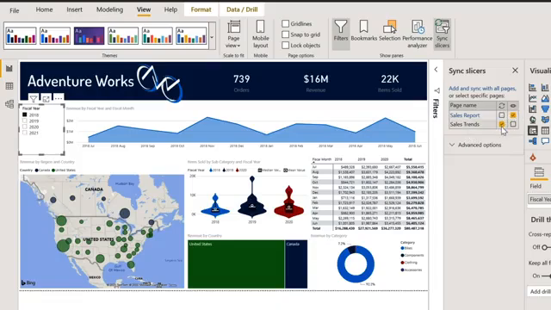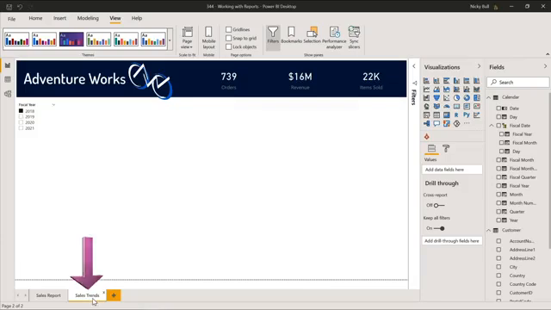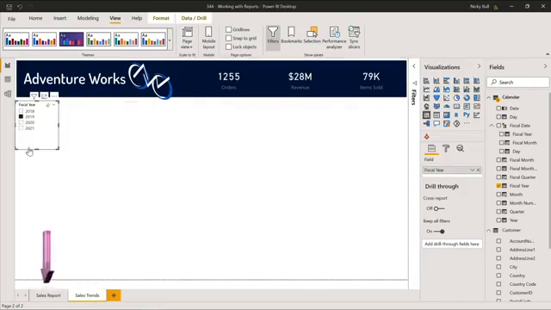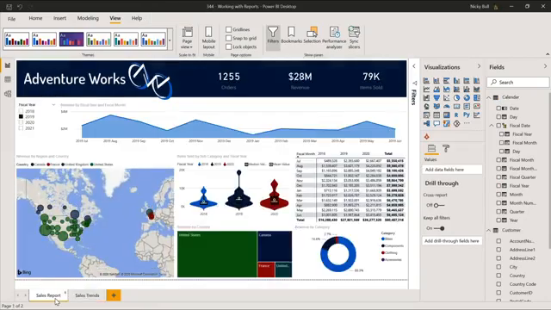Now, it does actually add the slicer, but you can choose whether you want it to be visible or not. I do want it to be visible, so I'm going to tick that, and I'm going to tick Sales Report as well, so it synchronizes both ways. I'm going to close my Sync Slicers panel now, and if you come to Sales Trends, you'll see a slicer has been added, and it has filtered the report. If I flick this over to 2019, that changes it on Sales Trends, and it changes it on the Sales Report. So that's how we can create synchronized slicers.